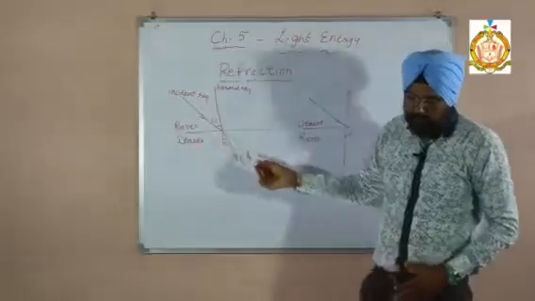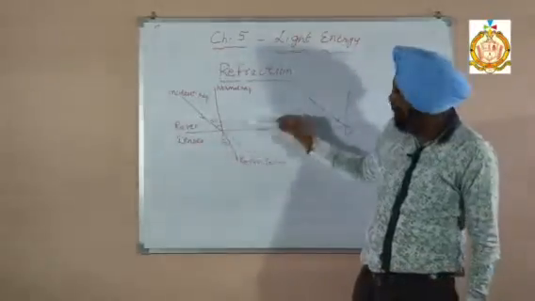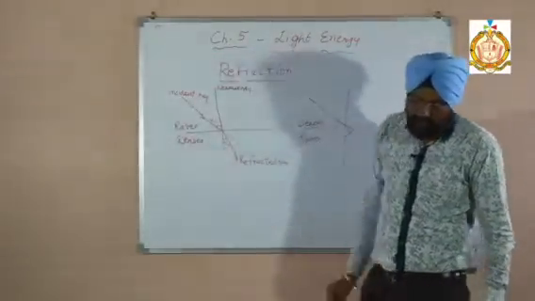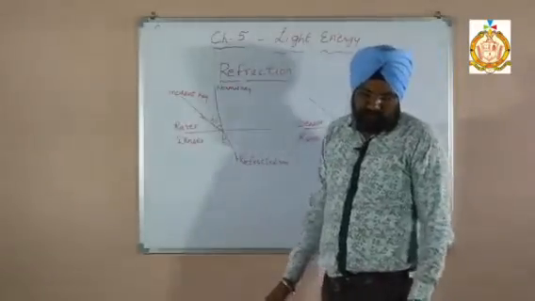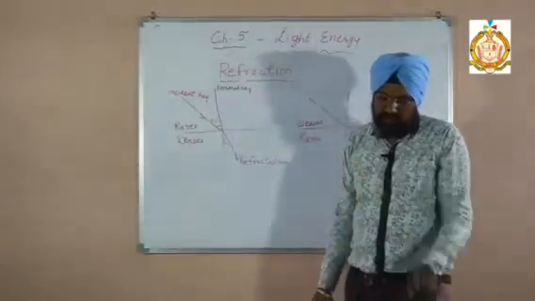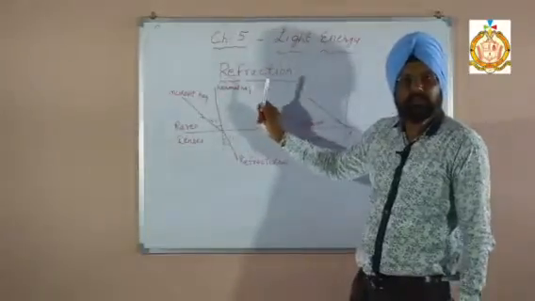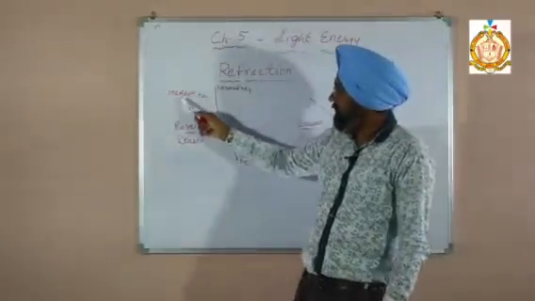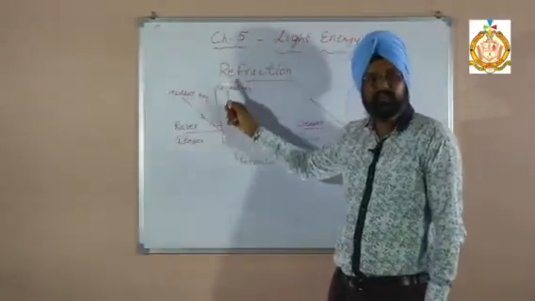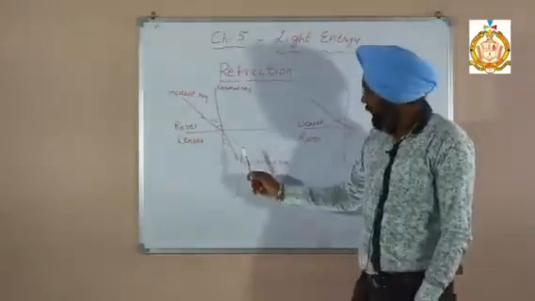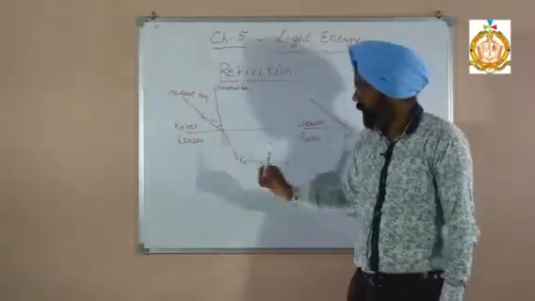Now what is the normal? The perpendicular drawn on the interface of the two media is called the normal. The angle between the incident ray and the normal is called the angle of incidence, and the angle between the normal and the refracted ray is called the angle of refraction.